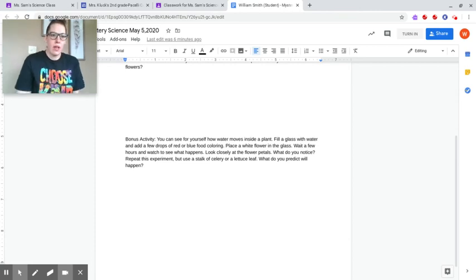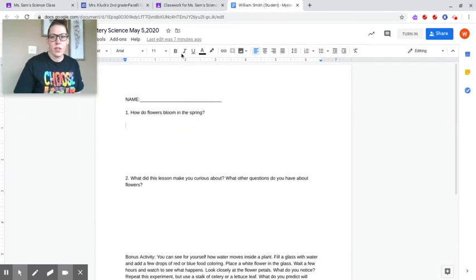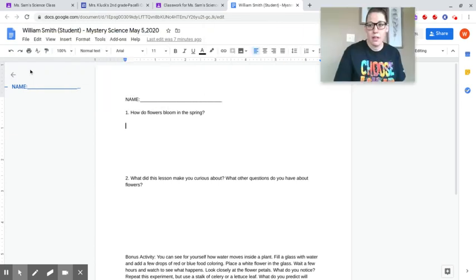Now, some of you may not have a white flower, but if you take a look outside, there are quite a few daisies around. Look closely at the flower petals. What do you notice? Repeat this experiment, but use a stalk of celery or a lettuce leaf. This one was pretty cool with the celery. What do you predict will happen? Let me know if you do it. It's really fun. I know some of you don't have that kind of stuff on hand, and I understand. That's why I made it optional, but it is super fun.